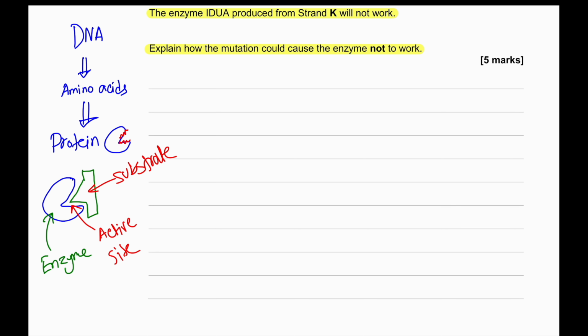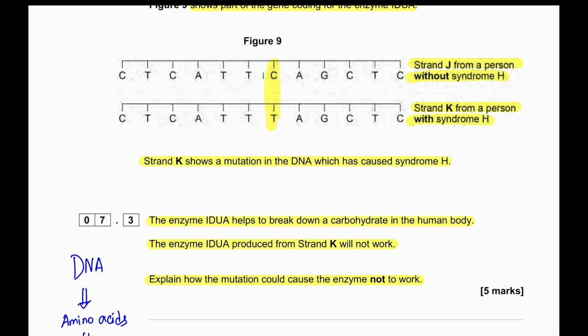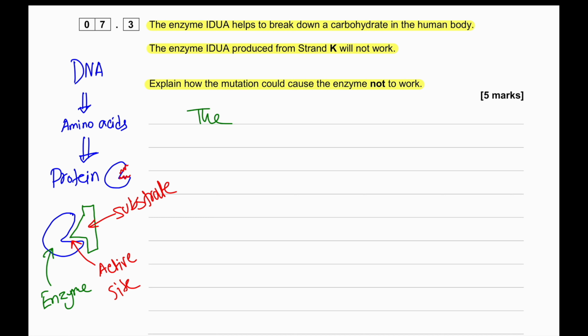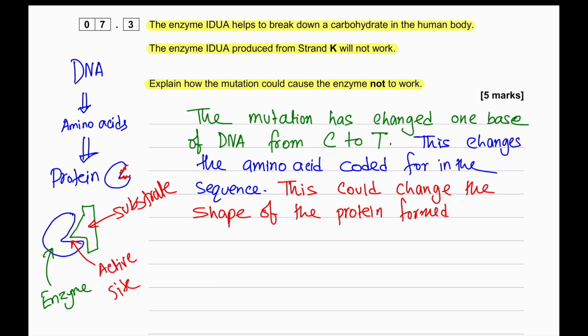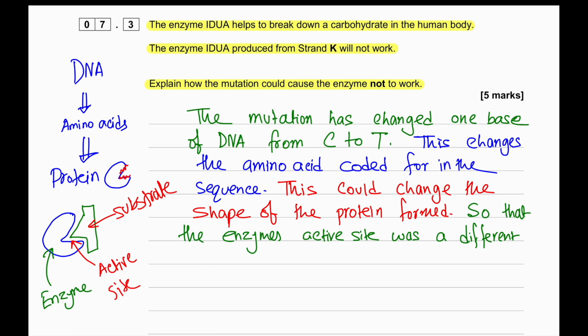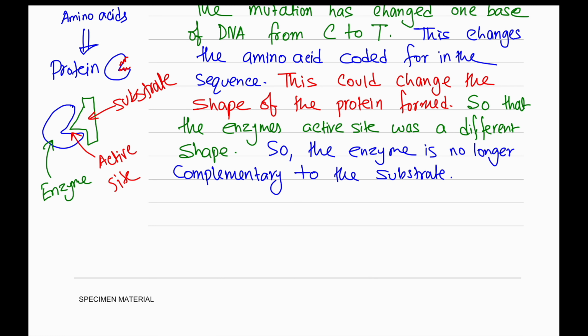The mutation has changed one base of DNA from C to T. This changes the amino acid coded for in the sequence, and this could change the shape of the protein formed. So the enzyme's active site has a different shape. The enzyme is no longer complementary to the substrate, or we can say the carbohydrate.